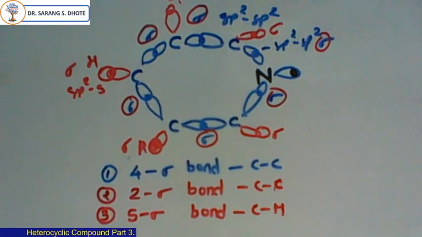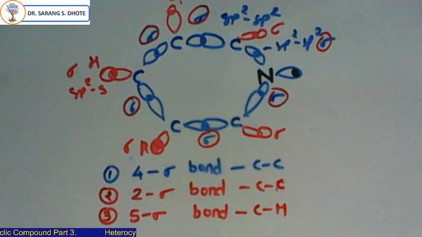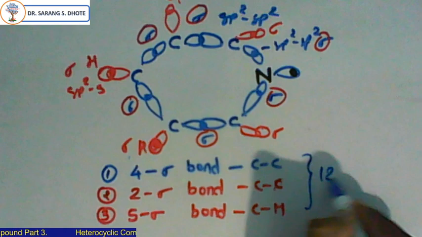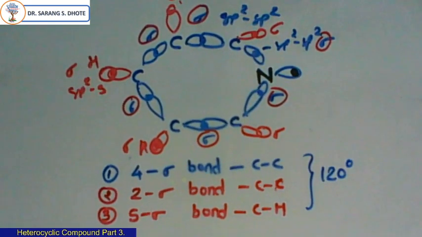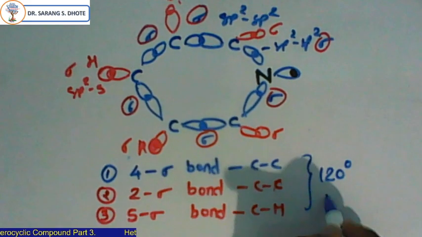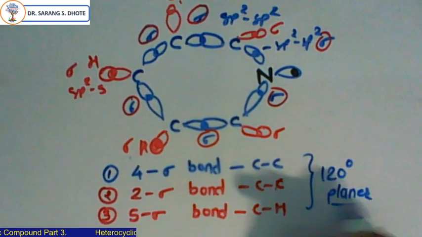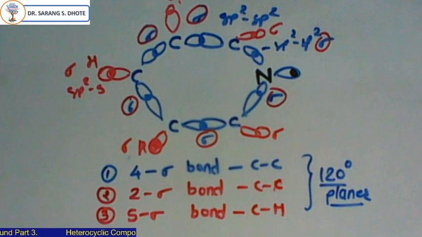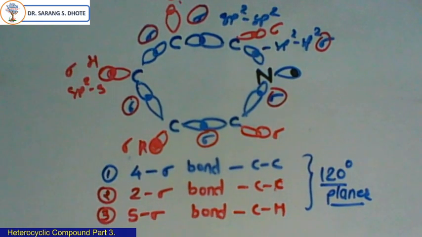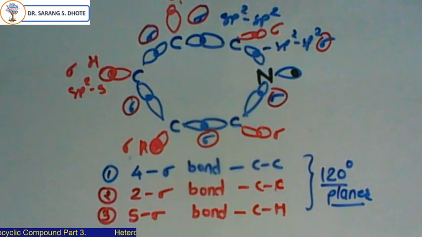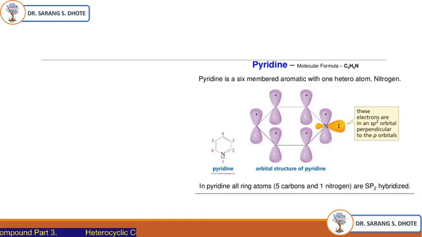Now in this orbital diagram, due to the sp2 hybridization, the bond angle is 120 degrees, and the structure is nearly planar. Planar structure is there. Now this is regarding the structure of pyridine. In this case also there are 5 carbons and 1 nitrogen, all sp2 hybridized.